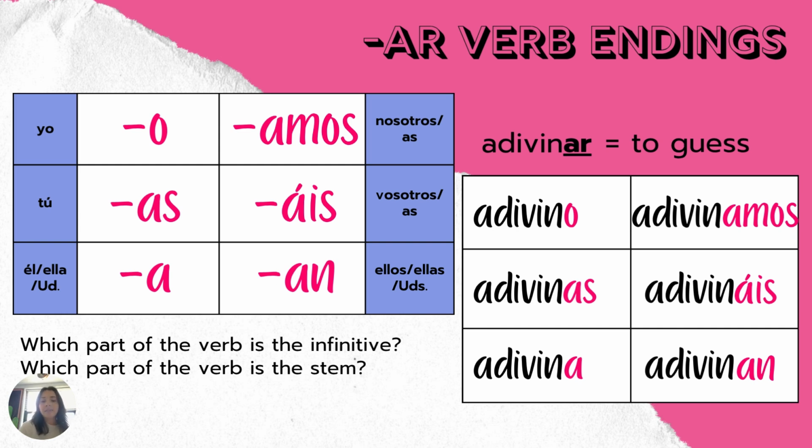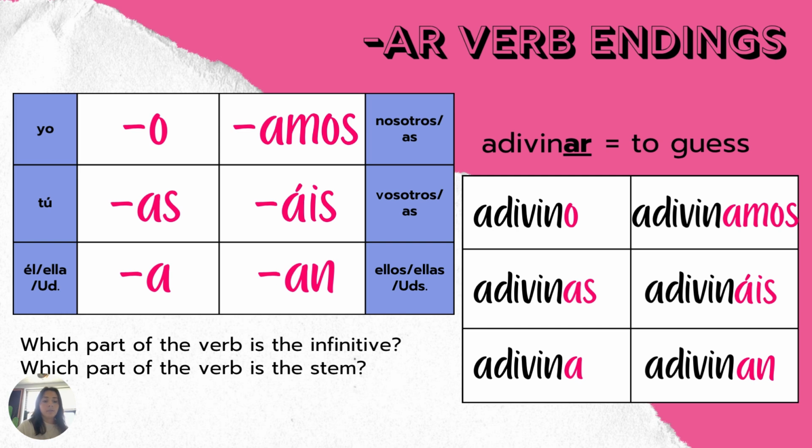So we've got adivinar, which means to guess. So the very first step is taking off that ending. You're going to take off that AR, and you are left with adivin, A-D-I-V-I-N. The rest of this is just pretty much plugging and chugging. So the yo form would be adivino. You're going to take all of the endings from the left-hand side, the left chart, and just put them onto the stem.